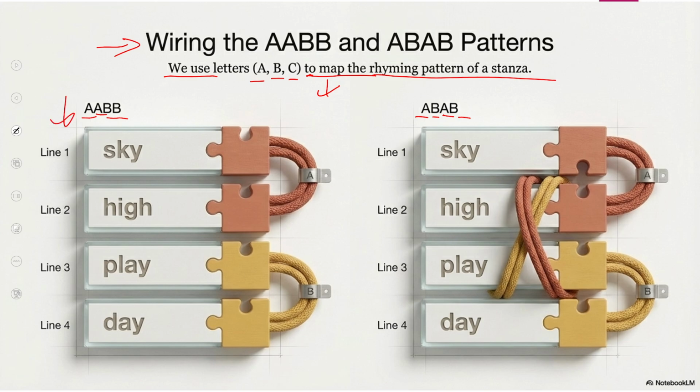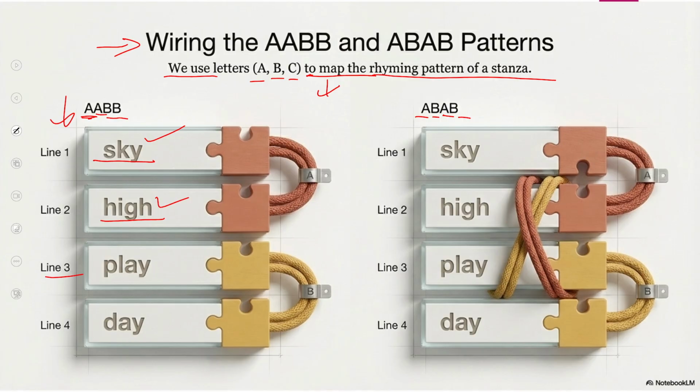First pattern is here. Look at this. The first word is sky and the second word is high. It means that these two words in two lines have the same sound. That's why we write here AA. It means the last word of the first line gives the same sound and the last word of the second line also gives the same sound. That's why we have written AA.